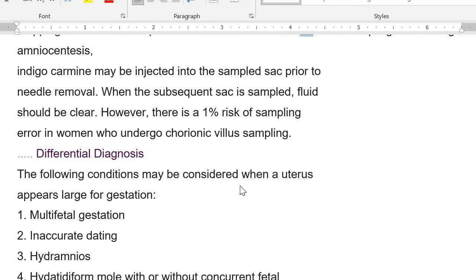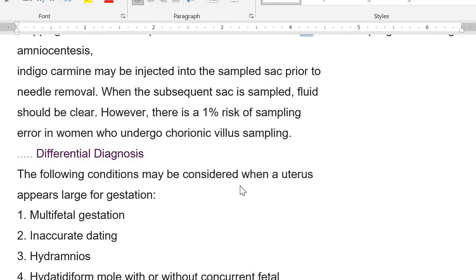Then, sometimes they use different techniques. They take the cells, so they have taken the fluid, okay, and then they will take indigo carmine and inject it into the amniotic fluid. So when you are injecting it into the amniotic fluid, it will give it a greenish color, right? So what will happen?